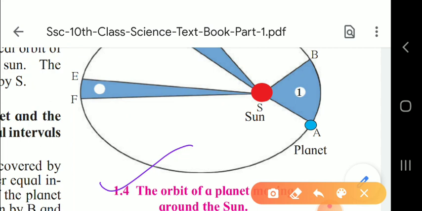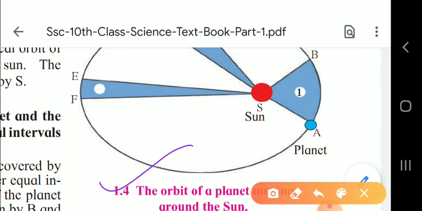What is the first Kepler law, children? The orbit of a planet is an ellipse with the sun at one of the foci. Now, in figure 1.4 we can see the elliptical orbit of a planet revolving around the sun. Which type of orbit is there? Elliptical orbit. And around what is it revolving? Around the sun. The position of the sun is indicated by S. This is the first law, that the orbit of a planet is an ellipse with the sun at one of the foci.